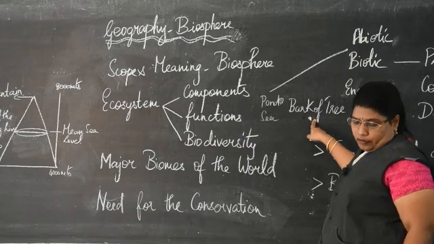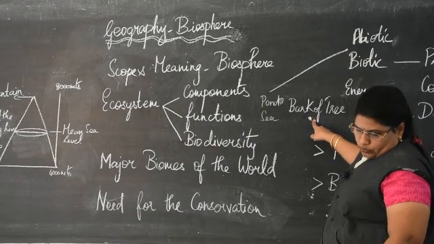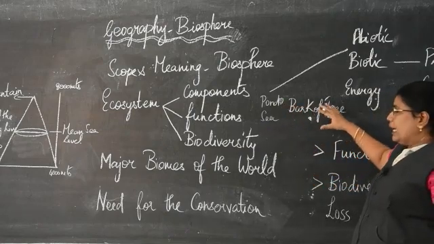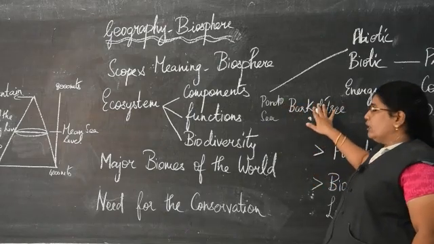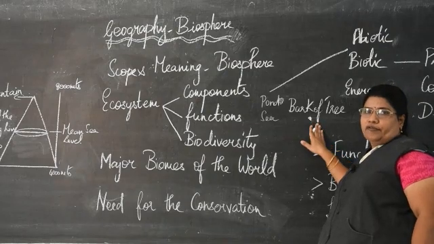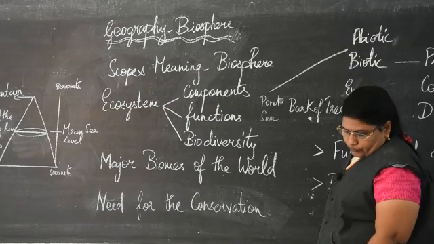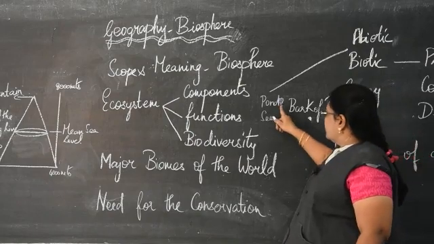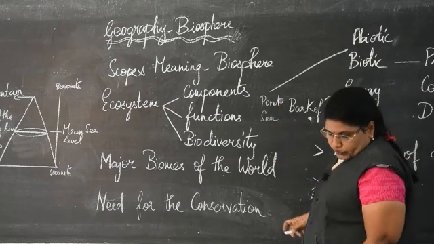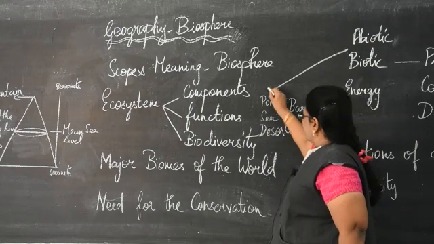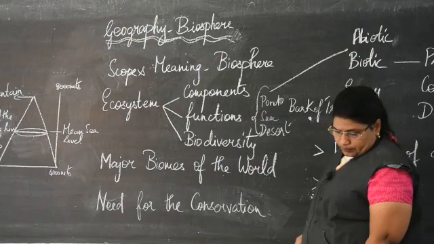For example, bark of a tree. So all these animals or insects or plants interact, live together with the non-living things. That is the bark of a tree. That is called as an ecosystem. So we have pond ecosystem, sea ecosystem, desert ecosystem. So these are the different ecosystems.